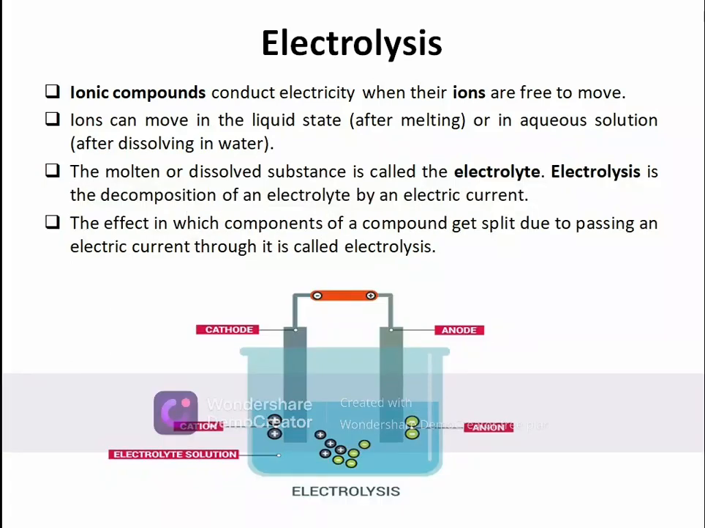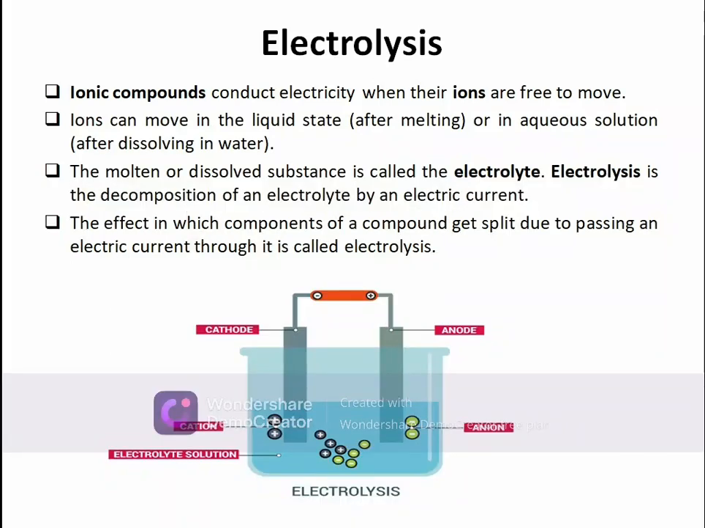Ionic compounds conduct electricity when their ions are free to move. So NaCl is able to conduct electricity when Na+, a positively charged ion, and Cl-, a negatively charged ion, are free to move. And these ions move in the liquid state or in aqueous solution.